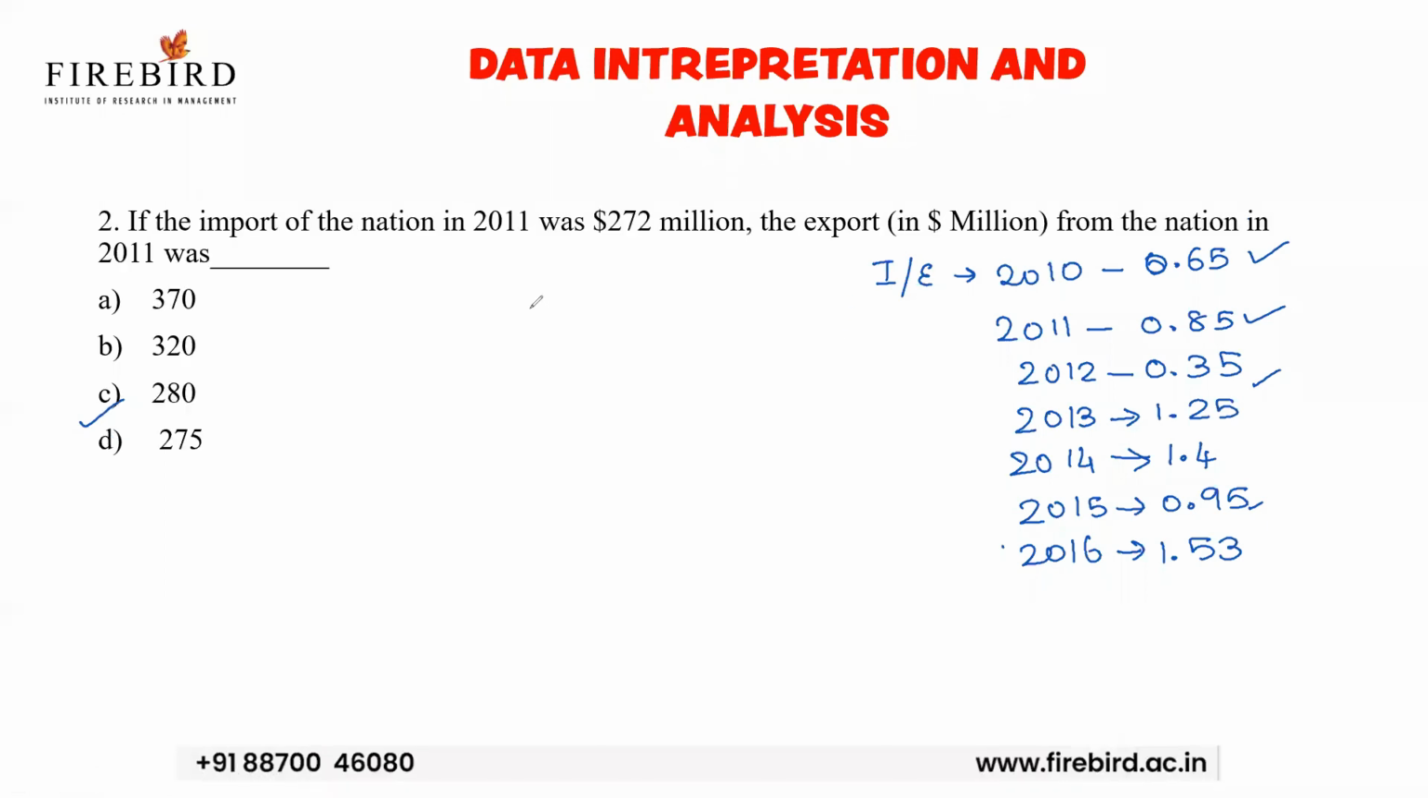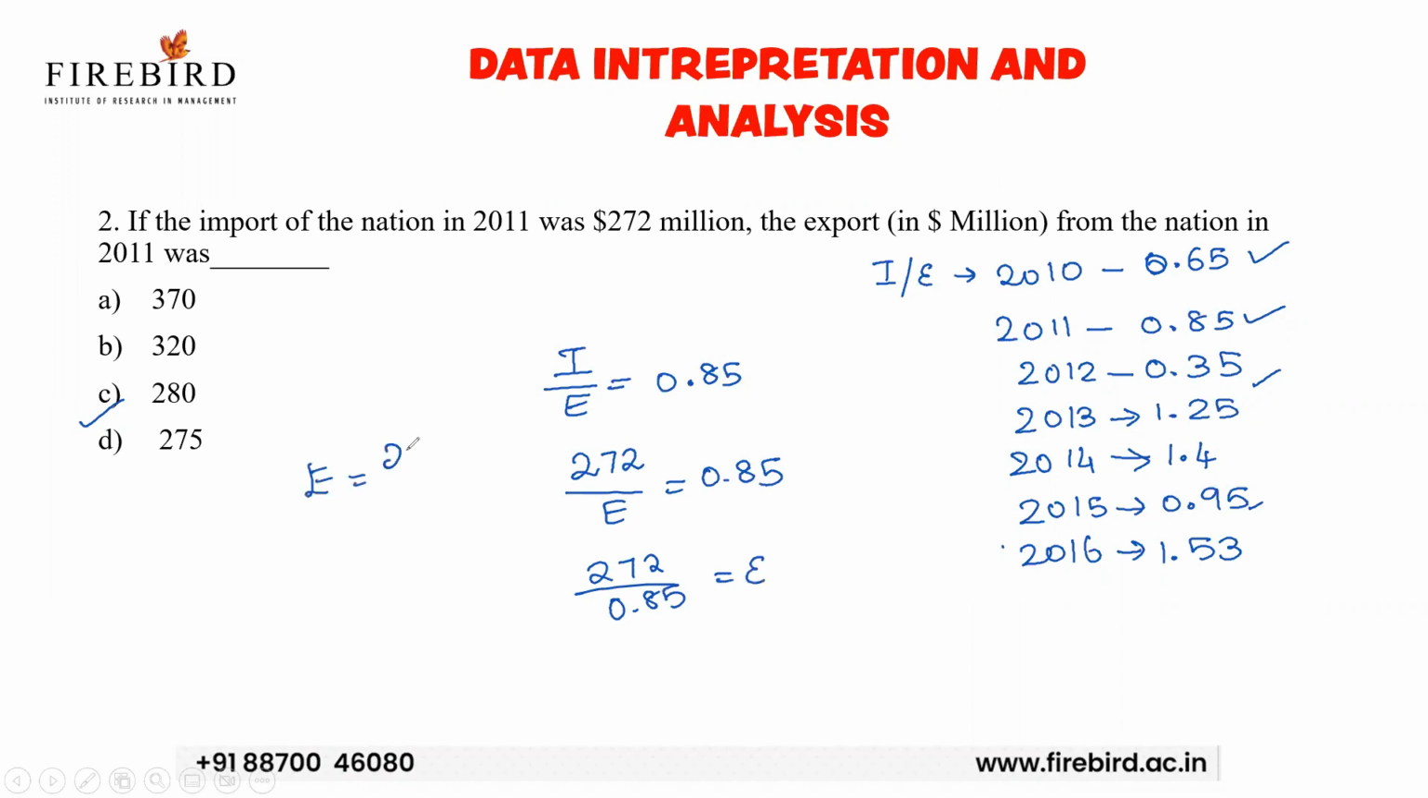If the import of the nation in 2011 was 272 million, what about the export? In 2011, the import to export ratio is 0.85. And if the import is 272 million, what about the exports? So 272 divided by export is equal to 0.85, so export is equal to 272 divided by 0.85, which is 272 divided by 85 into 100. 272 is 17 times 16, and 85 is 17 times 5, so striking out the 17 I get 16 into 20, which is 320. That is my answer. So option B is my answer.